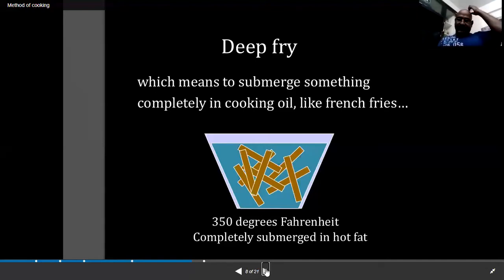The temperature is 350 degrees Fahrenheit, completely submerged in hot fat. It's a high temperature, so you deep fry the material at high temperature. It will cook thoroughly and give tenderness to the food. That is known as a dry heat method.